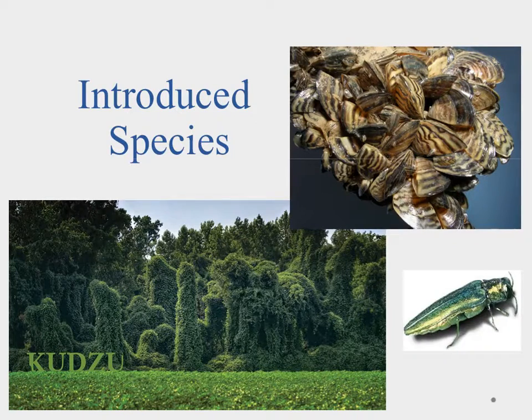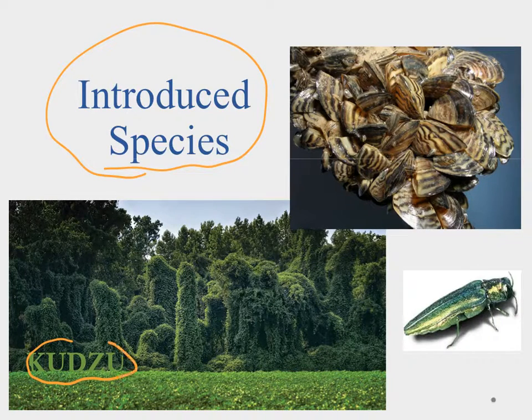Now, part of the things with humans is we have this idea of introduced species. We're bringing species into places where they weren't naturally found. And when we do so, one of the things we notice is that where it's naturally found, there's a predator that keeps that population in check. But when we put it into someplace new without that predator, those populations are able to bloom and they go crazy. So a couple examples are the kudzu vine that we see now in America. We brought that over from a garden.